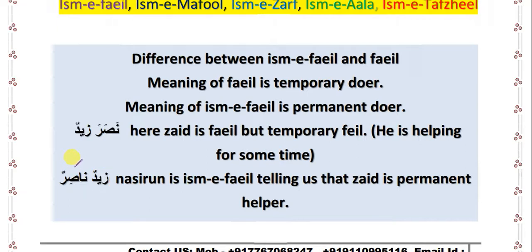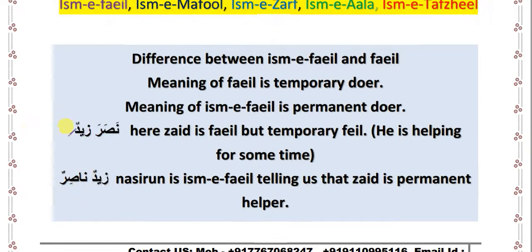So we are not going to discuss the mubtada, khabar, nakira and marifa here. Here we are going to discuss Nasirun. Here fa'il is Zaidun, and here Nasirun is ism-fa'il. Here Nasirun is ism-fa'il, and Zaid is the fa'il. Here also the helping work is done by Zaid, and here also the helping work is done by Zaid. What is the difference between both sentences?